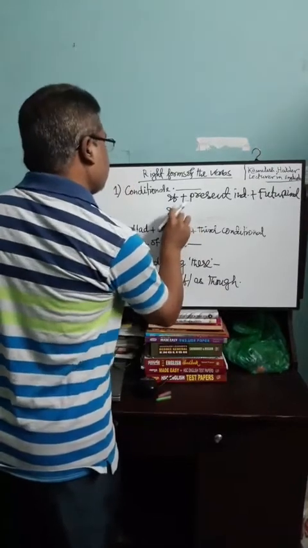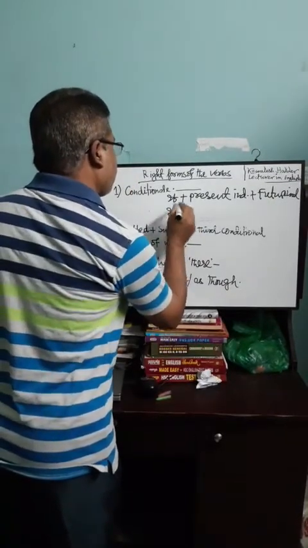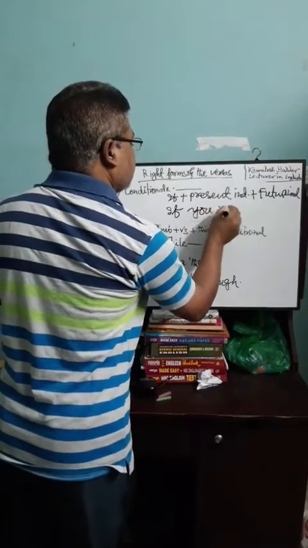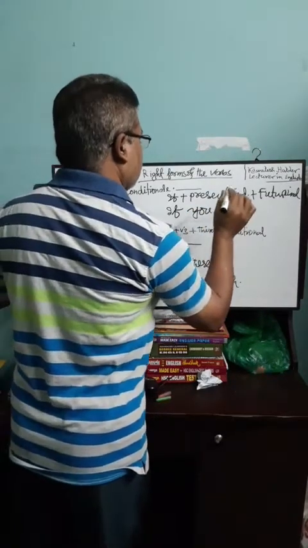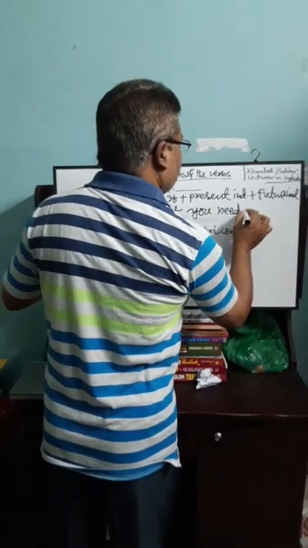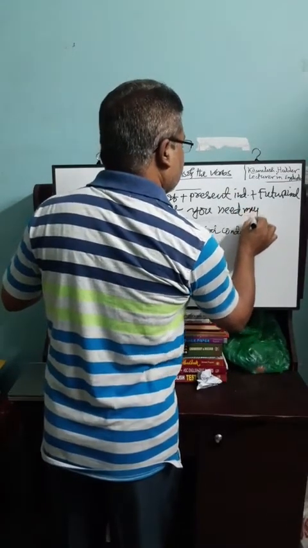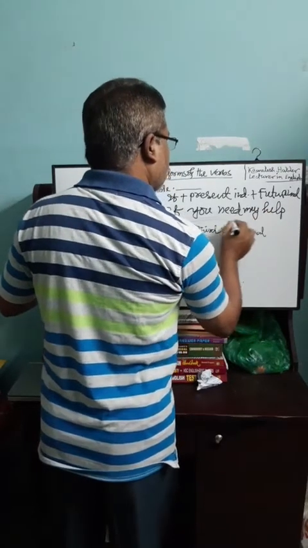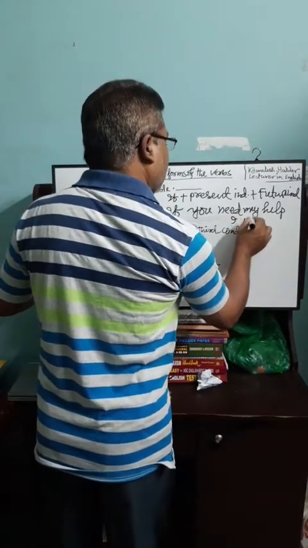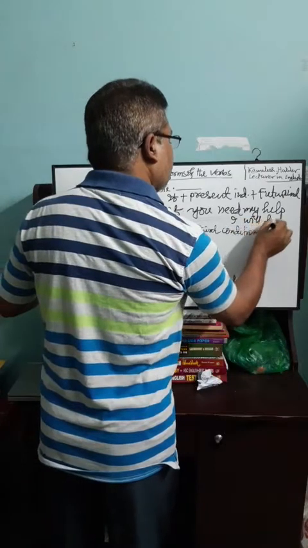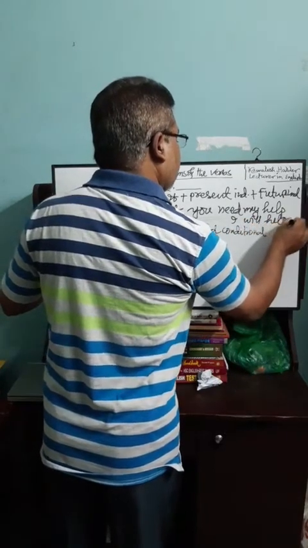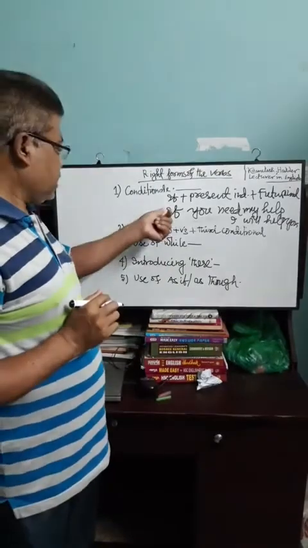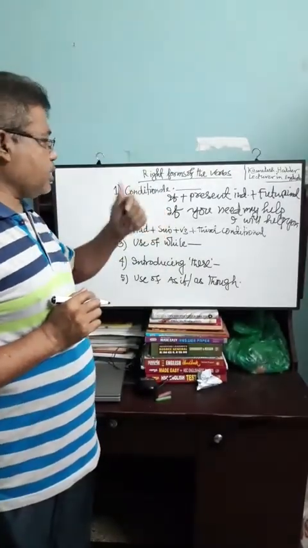If you need my help, I will help you. This is the example of first conditional.